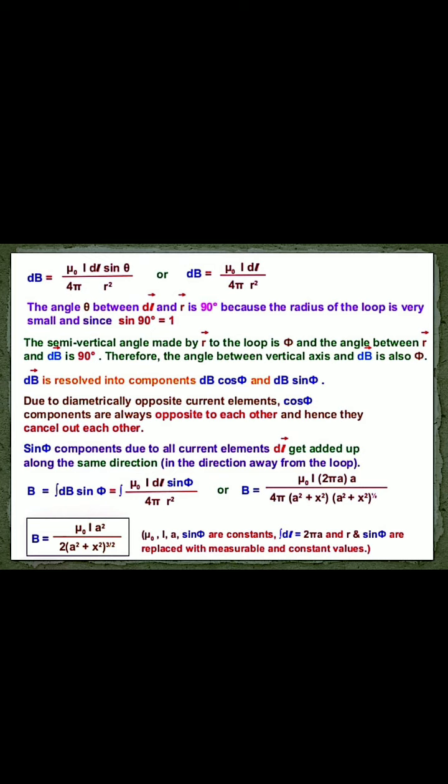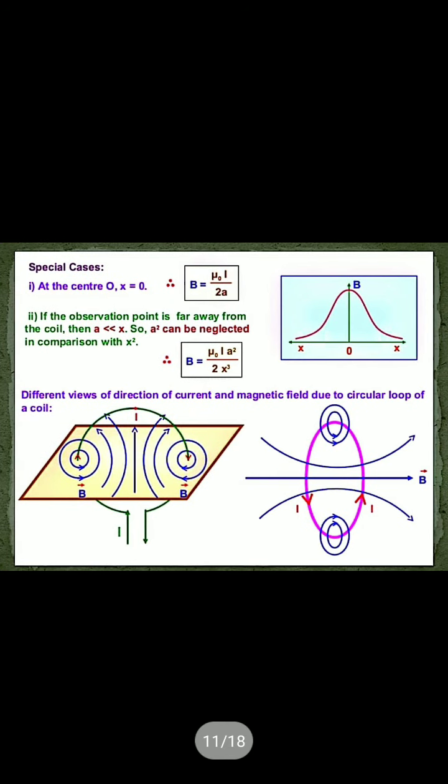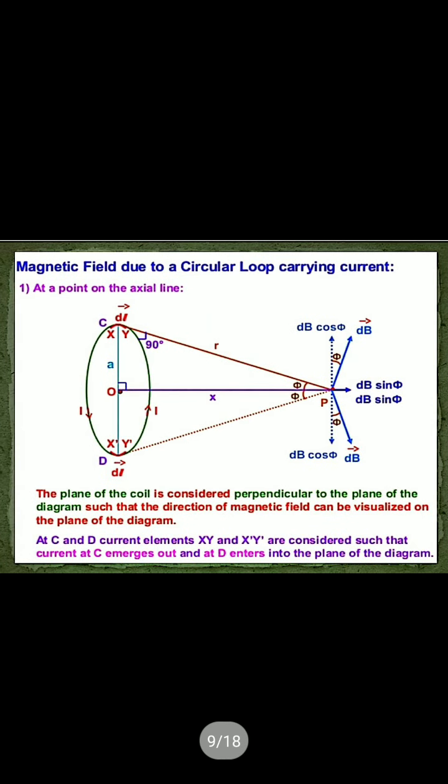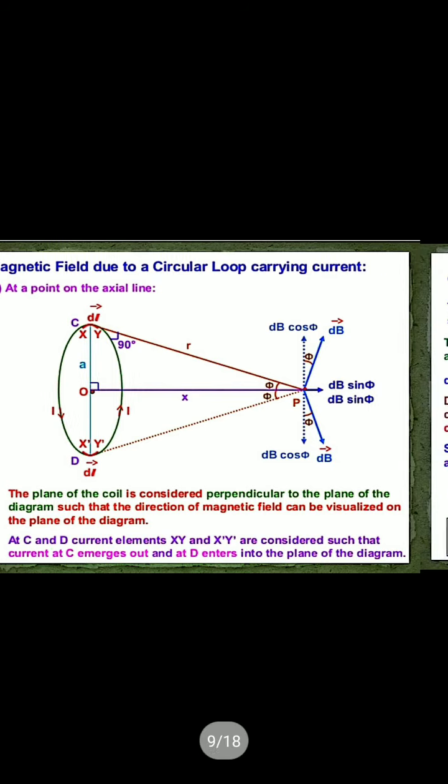Clear? Okay. Now the special case at the center. This is what we found at a certain distance, at point P, from the center. If we find the magnetic field at the center of the circular loop, then x equals 0, because x is the distance between the point P and the center of the circle, that is point O. Now if we find the magnetic field at O, then x equals 0.